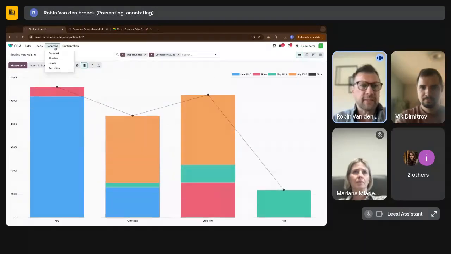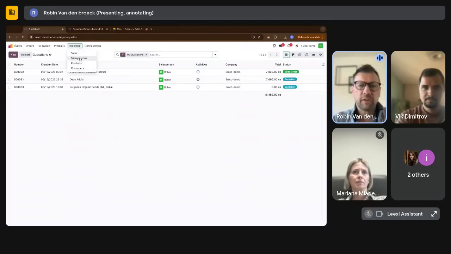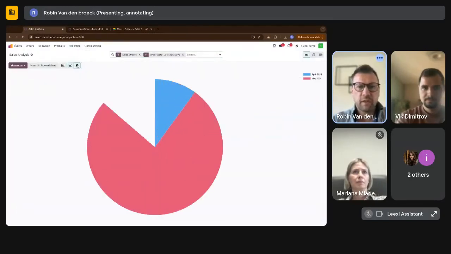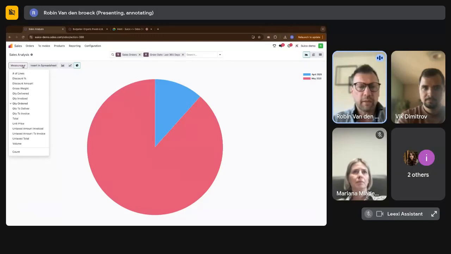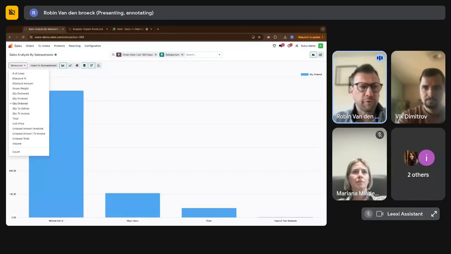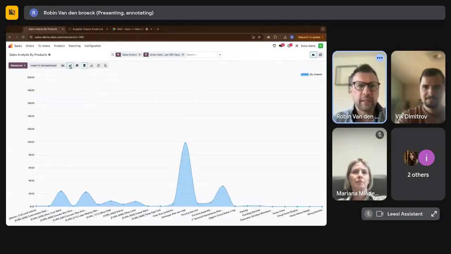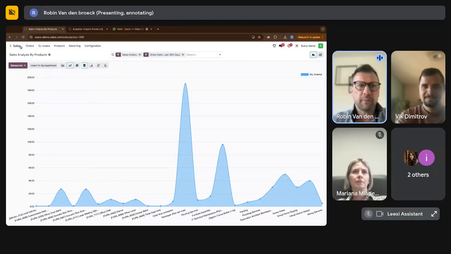There's a lot we can do, and this applies to all the apps in Odoo. For sales, there are other things: I can see my global sales, the quantity invoiced, and so on. I can show it by salesperson. For example, if you want to work with commissions for your salespeople, you can enable that in Odoo, and you can see per salesperson their quotas or goals and what they delivered. Everything can be done on products too: what are the most sold ones, and so on. I can show this in another way. So it's very, very powerful.